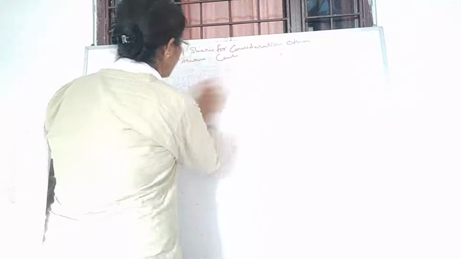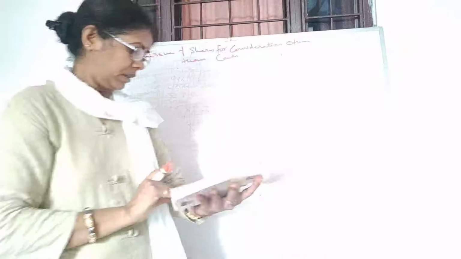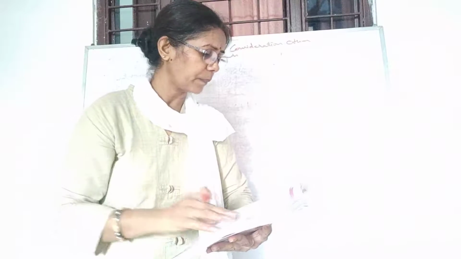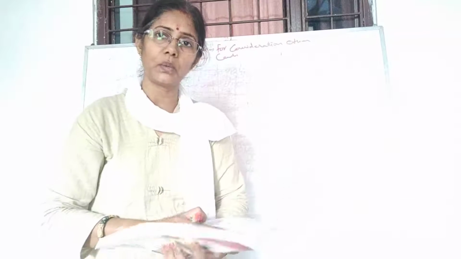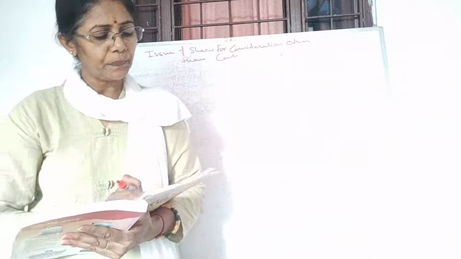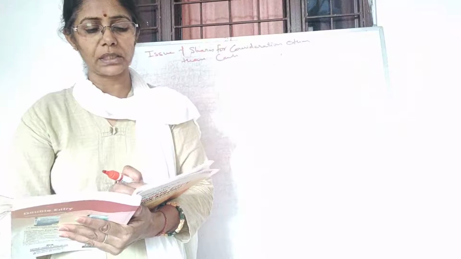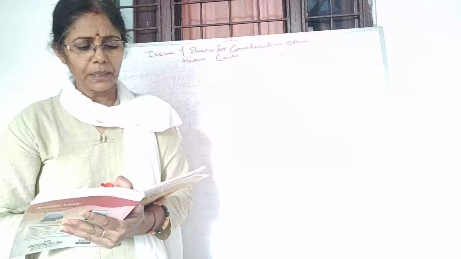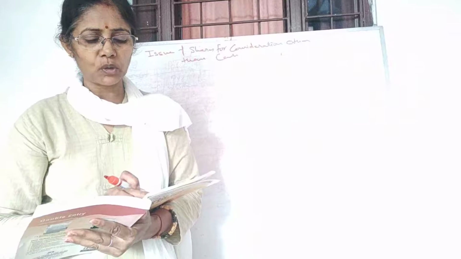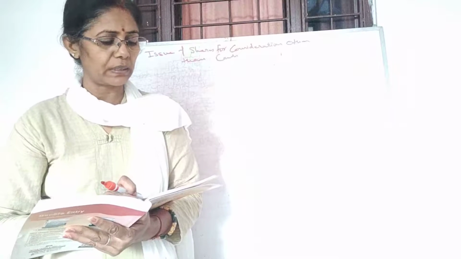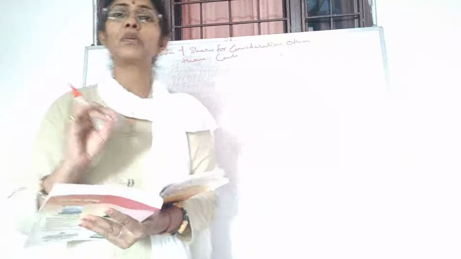So let's take one example. Students, we can take illustration number 32. Let's take illustration 32 and I'm explaining. This is telling: Tiny Toys Limited purchased the business of Ram Brothers for rupees 1,80,000, payable in fully paid equity shares of rupees 10 each. Pass the journal entry in the books of Tiny Toys Limited if the issue is at par and at a premium of 20%. So first you have to understand.